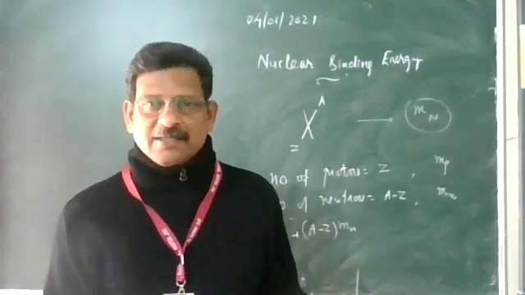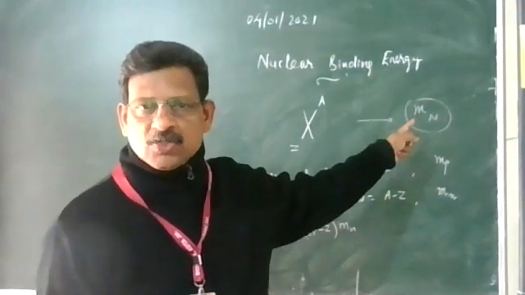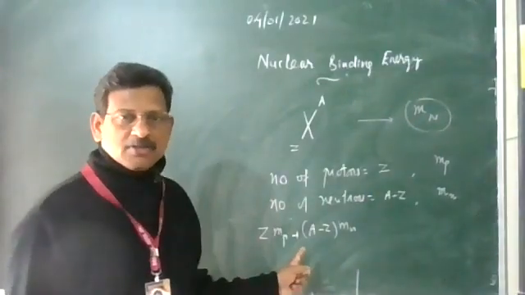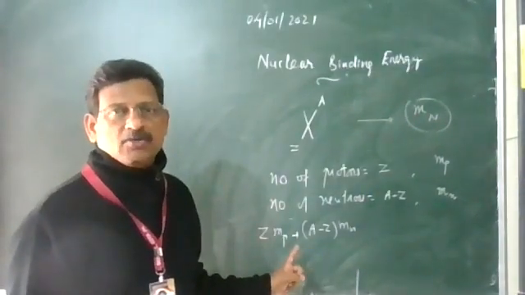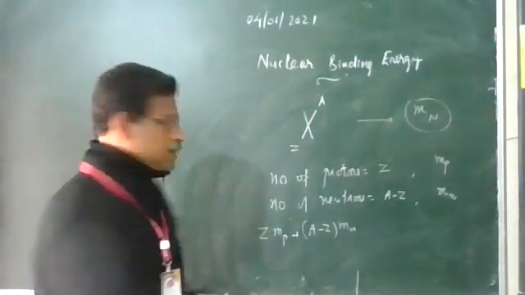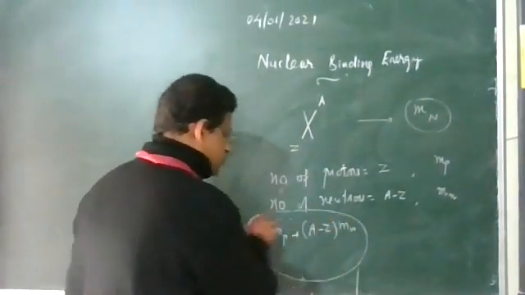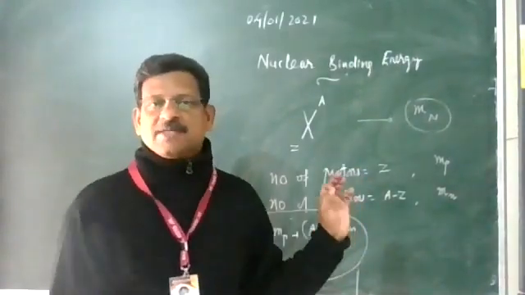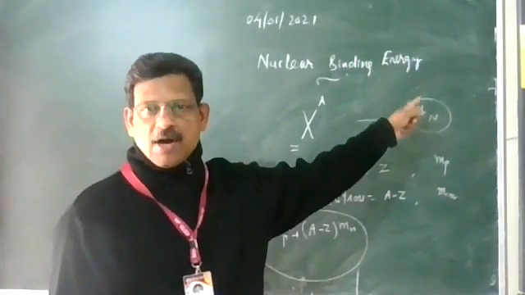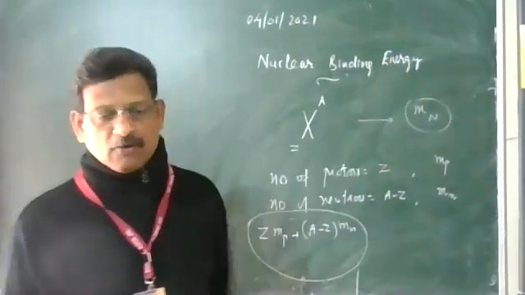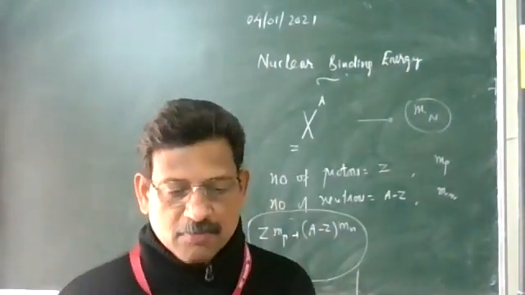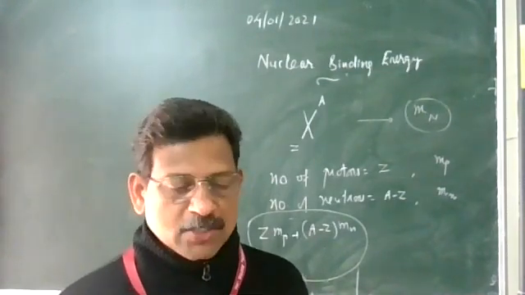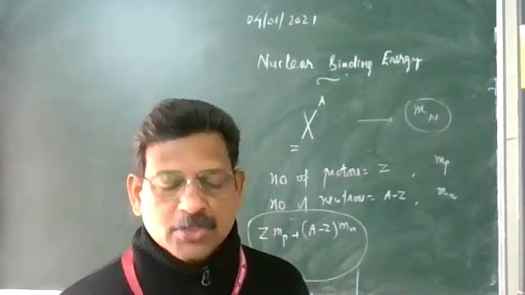You can see that the mass of the nucleus is always found to be slightly less than the sum of the masses of the constituent nucleons. There is a slight difference. The mass of the nucleus is always slightly less than the sum of the rest masses of the neutrons and protons composing the nucleus.